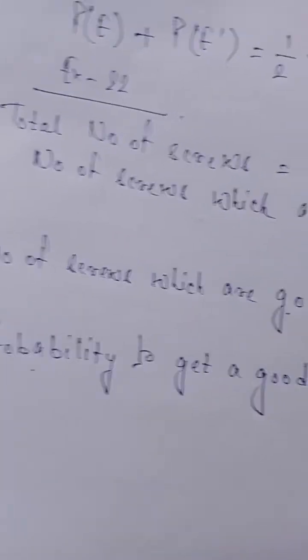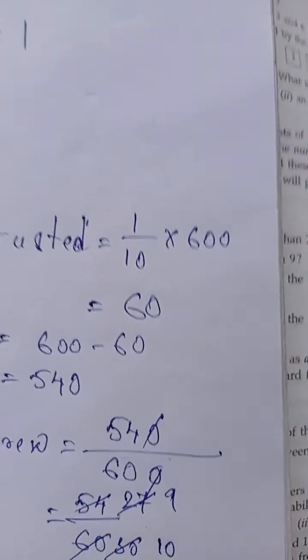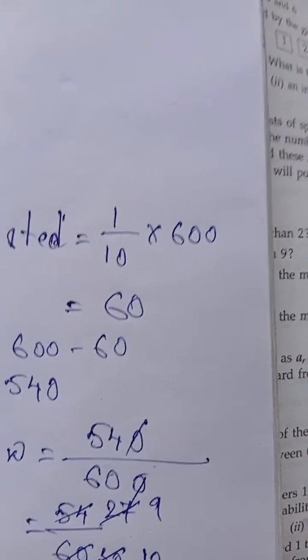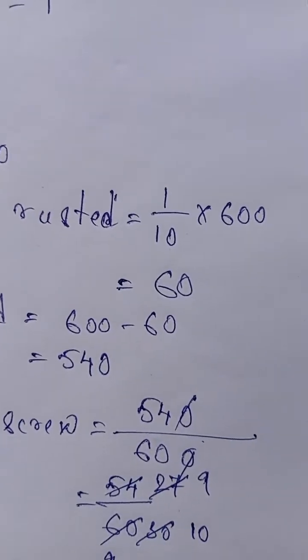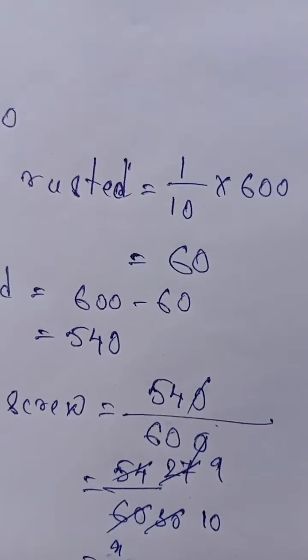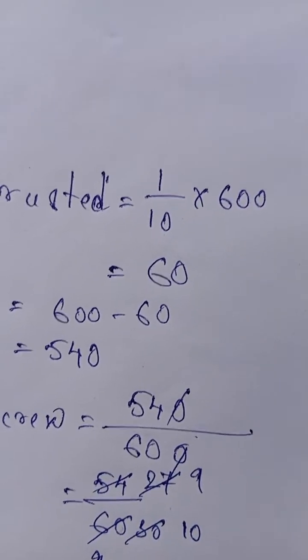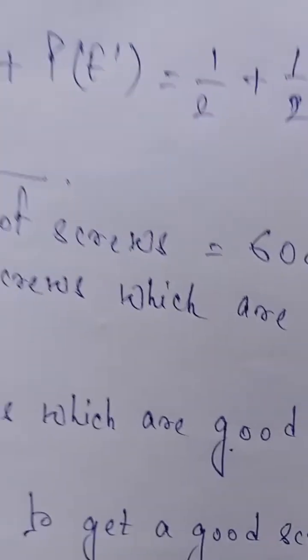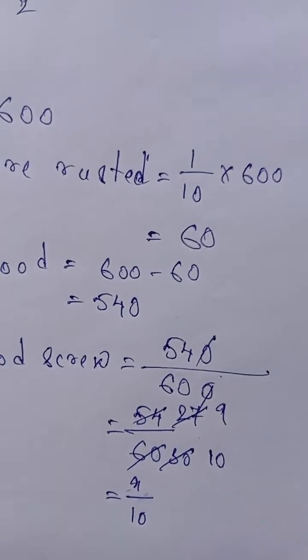Now what is the probability to get a good screw? The formula is the number of favorable outcomes to the event. And what is our event? To get a good screw. How many good screws are there? That is 540, so it will be 540 in the numerator. And what will be in the denominator? The total number of possible outcomes. How many screws are there in total? That is 600. So it will be 540 by 600. So that is 9 by 10.